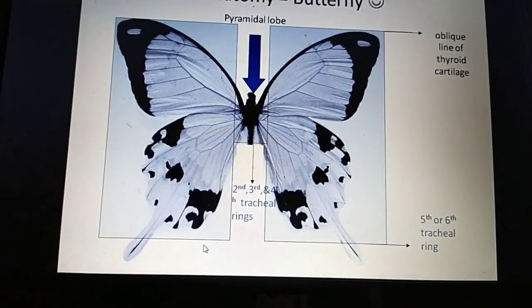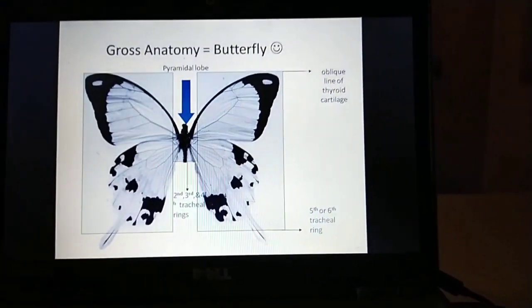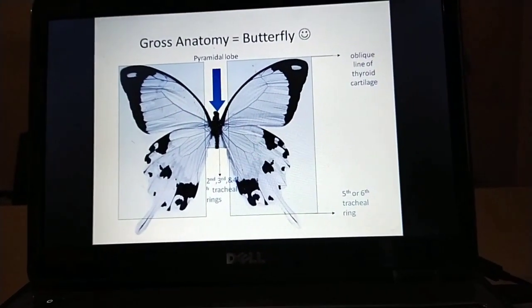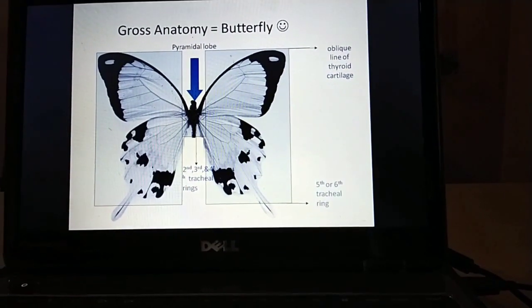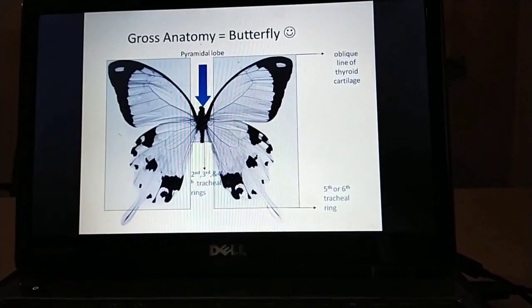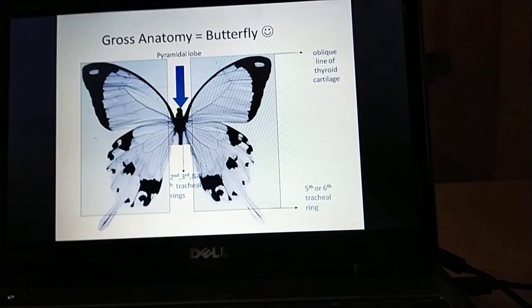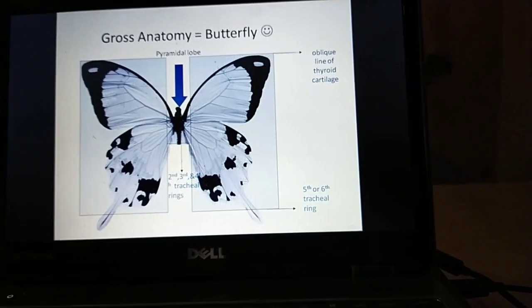Okay, for easy understanding of gross anatomy, you can say the thyroid gland looks like a butterfly. Just as the butterfly has two wings, it also has two lobes. The upper pole of the wing denotes the oblique line of the thyroid cartilage.